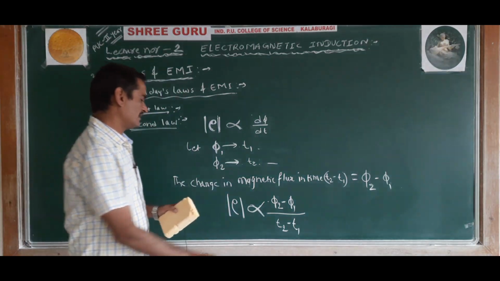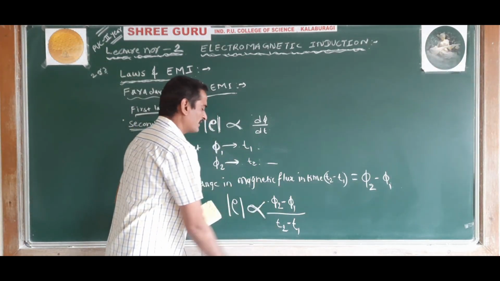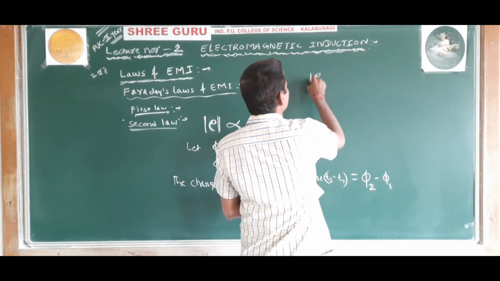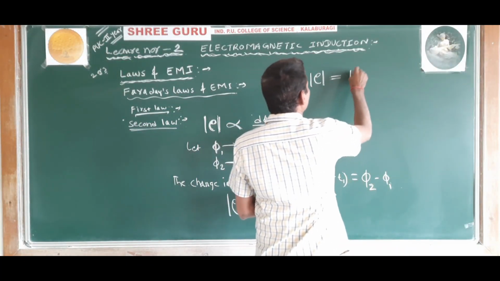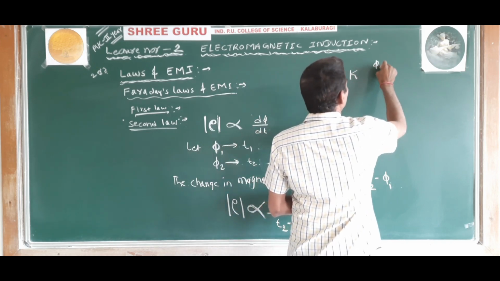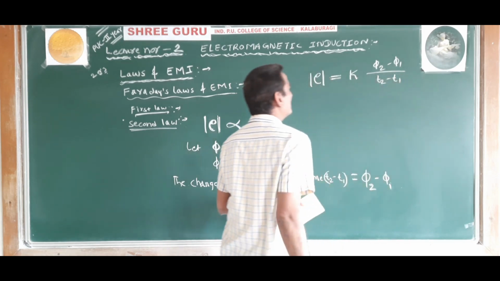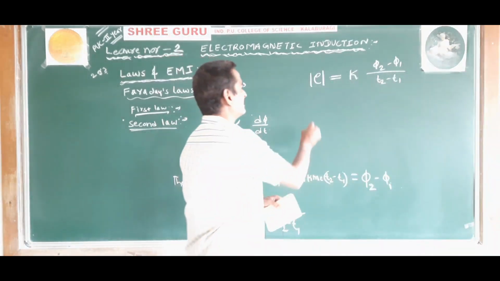Understood? So E is directly proportional to phi 2 minus phi 1 divided by t2 minus t1. So the magnitude of E is equal to some constant k into phi 2 minus phi 1 divided by t2 minus t1, where k is a proportionality constant.